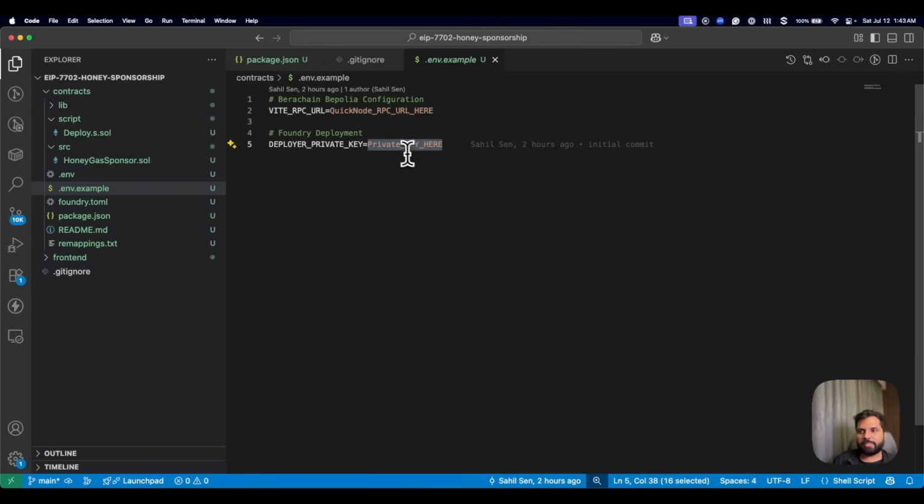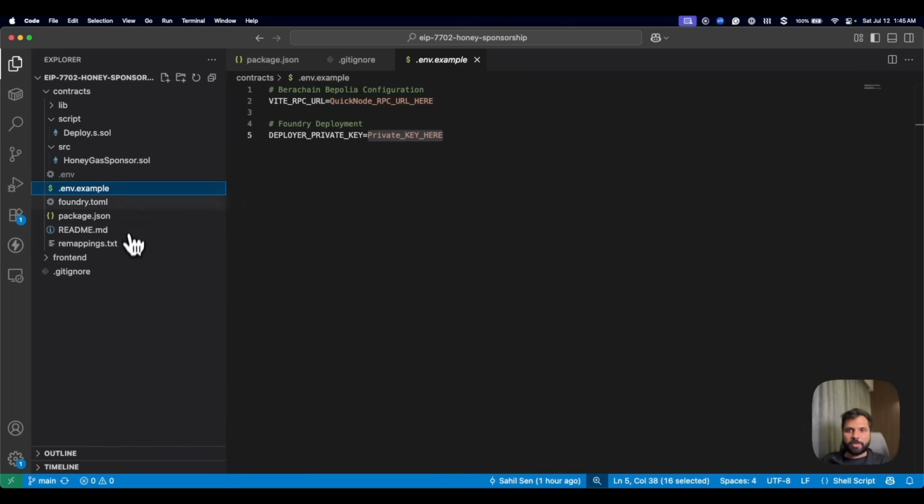And this will be the private key, which you'll need to deploy the smart contract. Please use a demo private key or a wallet where you do not have real funds, because having a private key in an environment variable is not always ideal. And if you have it in an environment variable, please make sure that you never push it to a public domain like GitHub or any code sharing platform.